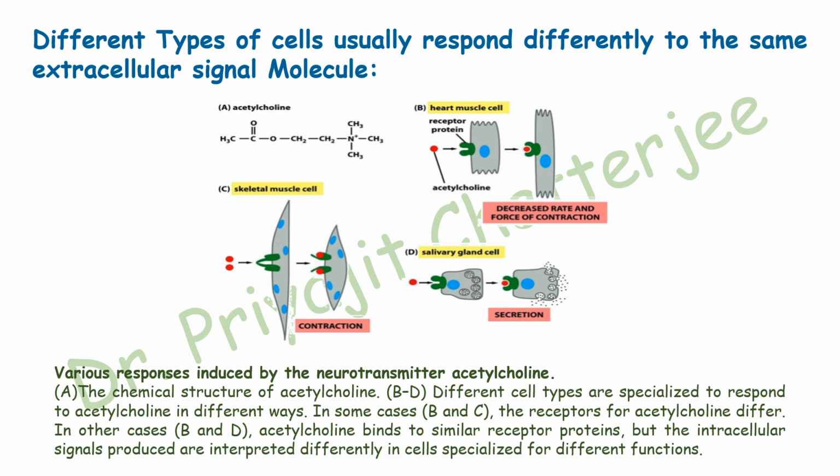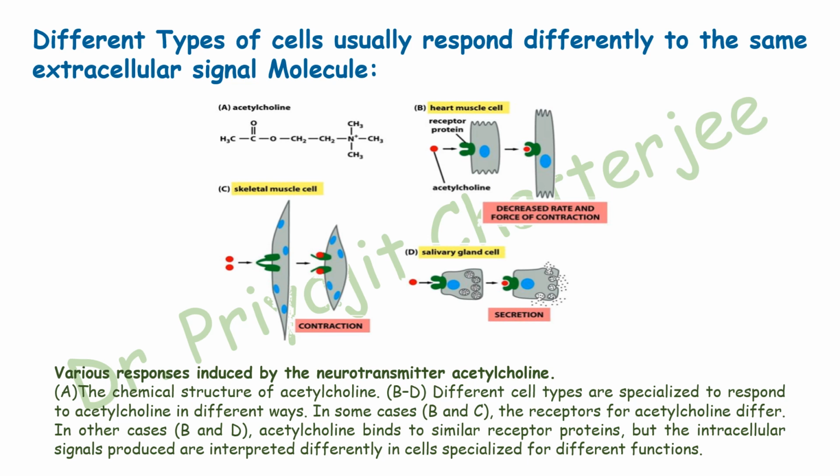In a heart muscle cell and in a salivary gland cell, the receptor for the acetylcholine molecule is similar, but when acetylcholine binds with the receptor protein of the heart muscle cells, the rate of contraction will decrease. But when the acetylcholine molecules bind with the same kind of receptor found on the salivary gland cells, it will start secretion of the enzymes.